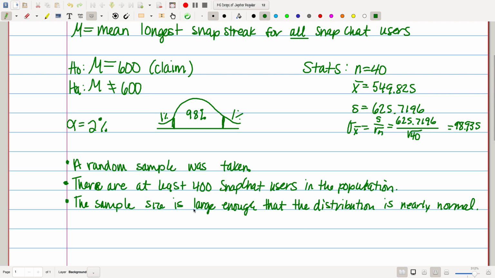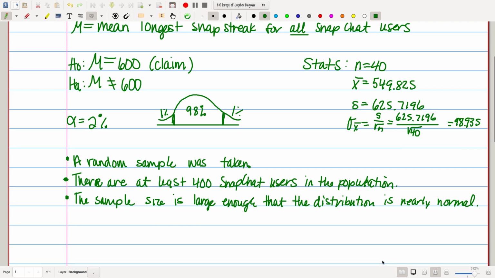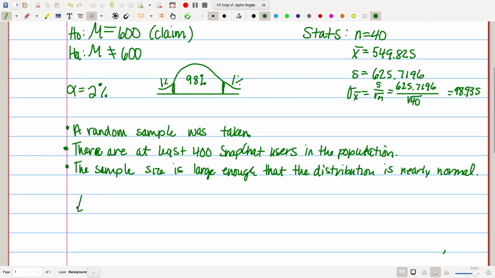Don't say the sample size is large enough that the sample is normal, because remember that we're going to take a bunch of samples. All right, so we don't want to know the sample. We want to know the population. All right, now we can start calculating. Remember, this is a t, so we got to find our t. And it's just like proportions. You're going to take your sample statistic minus your population parameter that we're predicting over the standard deviation.